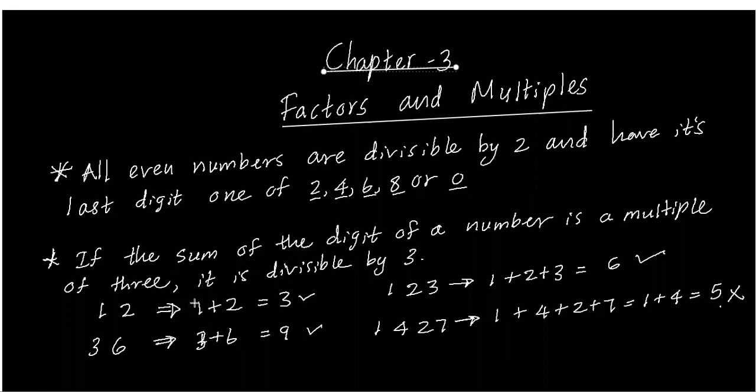And we have to check whether a number is divisible by 3. So what you have to do is add the digits. Now 12, we want to check whether it is divisible by 3. You can add 1 and 2, that is 3, then it is divisible by 3.